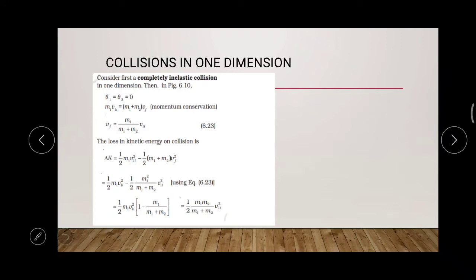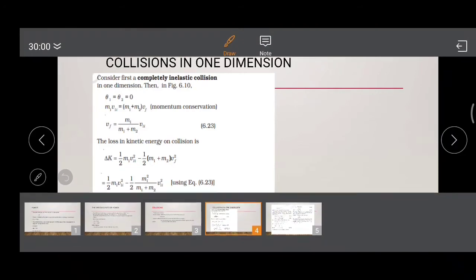Both the bodies are moving together in the same line, so after the collision their movement path difference is 0 only. So now in the case of the completely inelastic collision, the momentum is conserved, but the kinetic energy is not conserved.